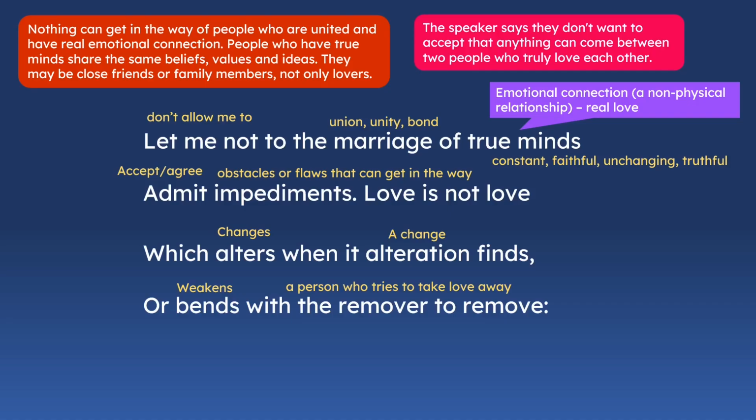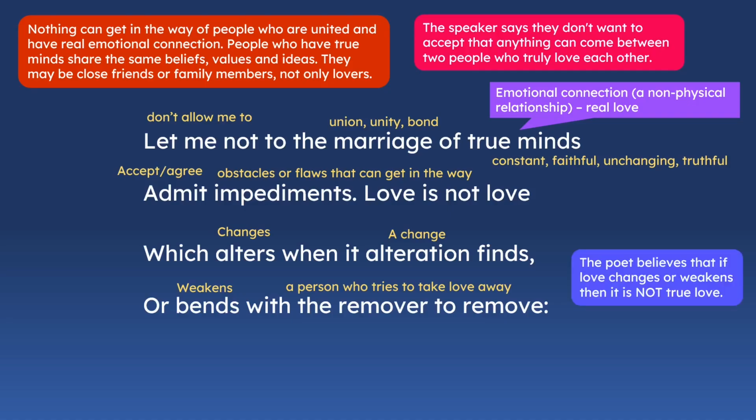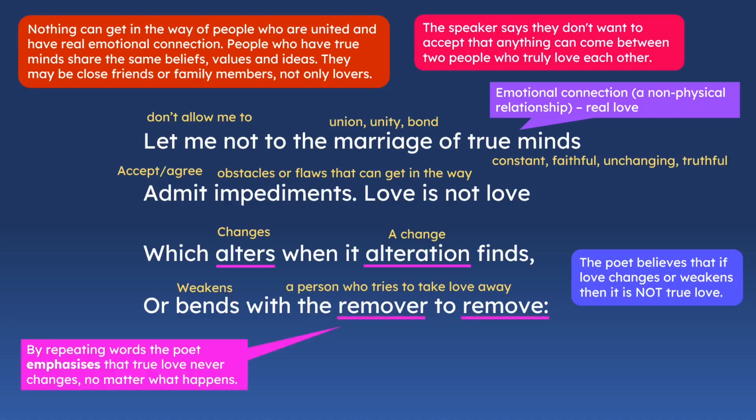In line 3 and 4, the poet believes that if love changes, if it alters, or if it weakens, it bends, then it is not true love. So he says, if it changes or if it weakens, you know that it's not true. Here we see, also in line 3 and 4, that the poet actually repeats words. He says alters and alteration. He says remover and remove.